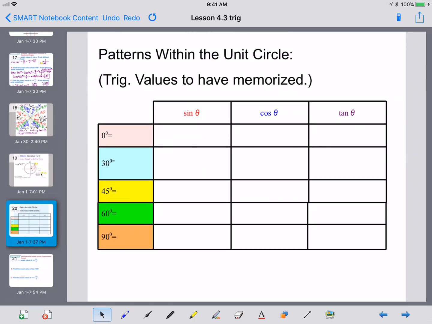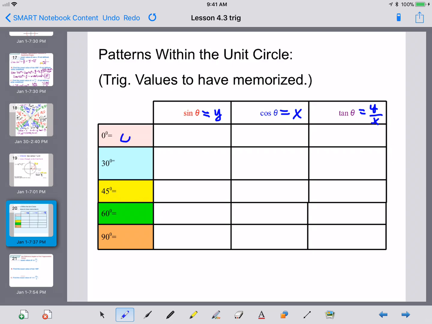Now, for the sine, mark that that's equal to the y. The cosine is equal to the x. The tangent is equal to the y over x. Those are pieces of information you would also have to have memorized. Now, you'll notice that our 0 through 90 has a little equal sign next to it. That's for us to rewrite it in radians.